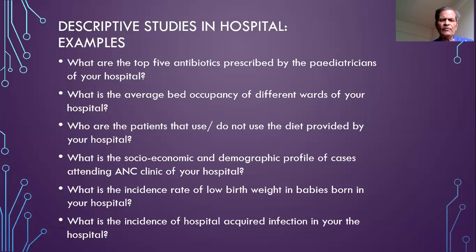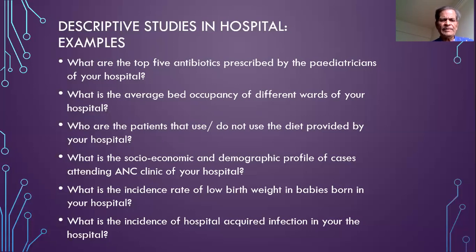What is the incidence rate of low birth weight in babies born in your hospital? So low birth weight is the variable here, and the babies born in the hospital in a specified period will be the study population. What is the incidence of hospital acquired infection in your hospital?